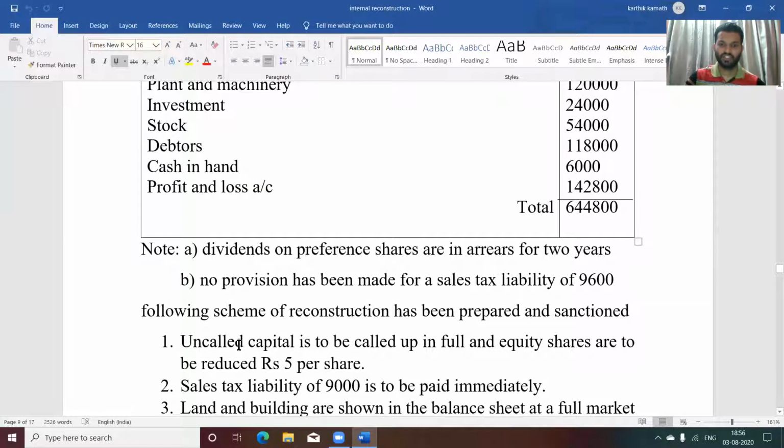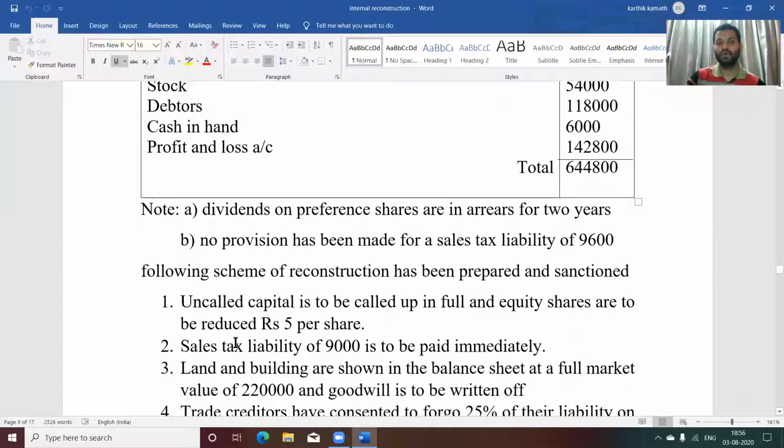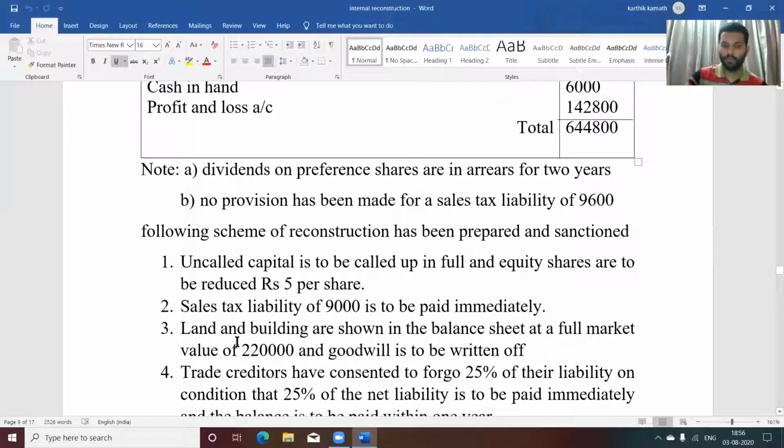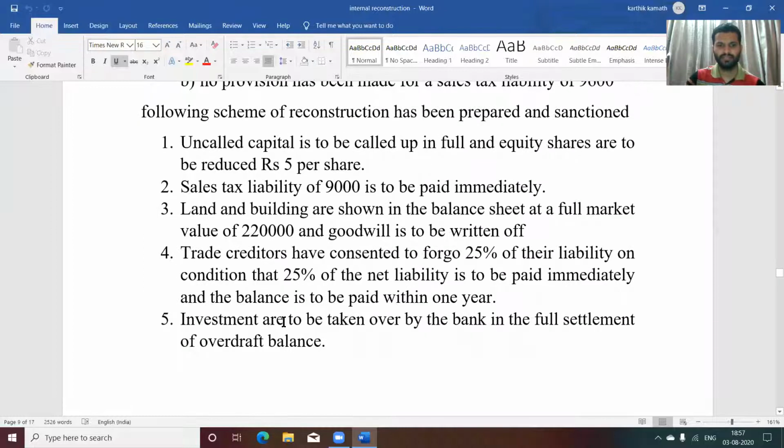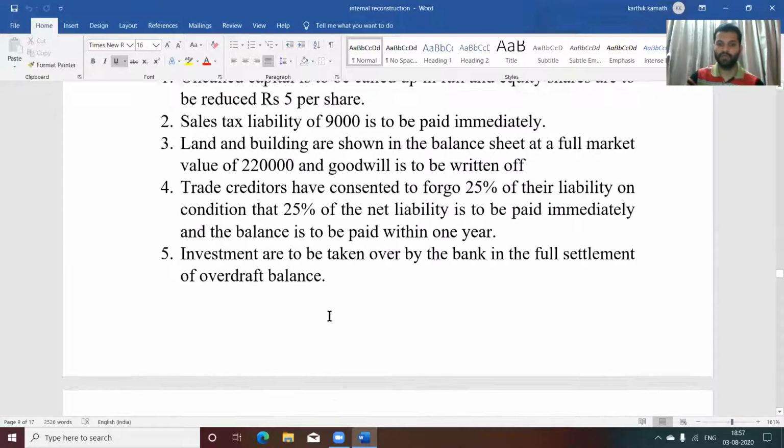The following scheme of reconstruction has been prepared and sanctioned. Uncalled capital is to be called up in full and equity shares are to be reduced to rupees 5 per share. Sales tax liability of rupees 9,000 is to be paid immediately. Land and building are shown in the balance sheet at a full market value of 2,20,000 and goodwill is to be written off. See, there are various adjustments they have mentioned. The trade creditors have consented to forego 25% of their liability on condition that 25% of the net liability is to be paid immediately and the balance is to be paid within 1 year. Investments are taken over by the bank in full settlement of the overdraft balance.